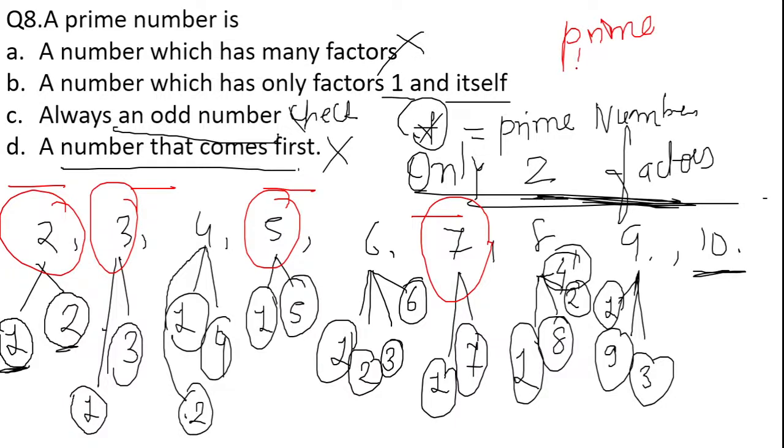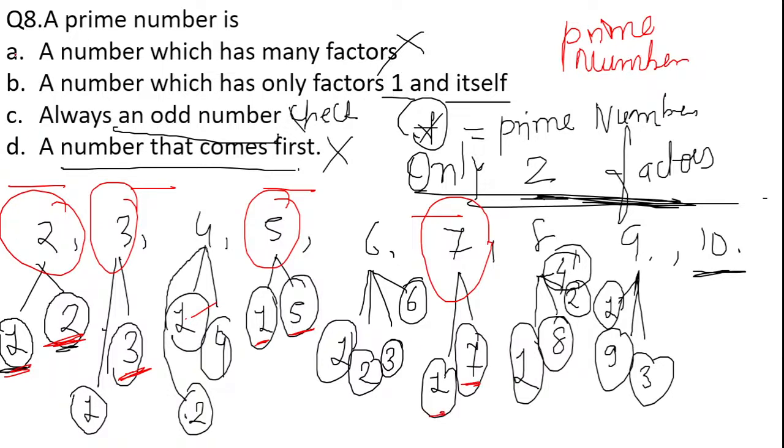So we can modify the definition: a prime number is a number which has only 2 factors, one is the number itself and the other one is 1.